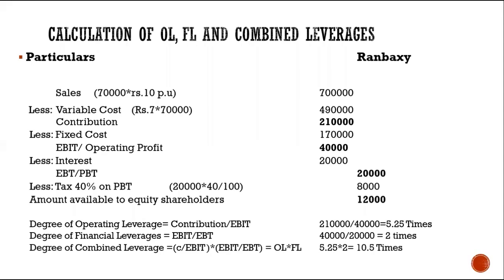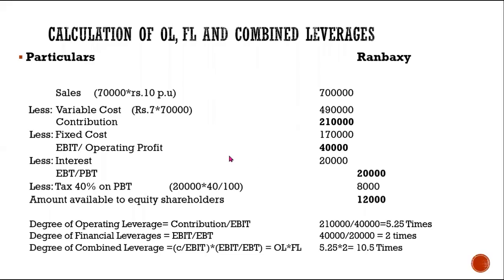So instead of 50,000 units, if you take 60,000 units as production, how will it affect your total EPS, your financial leverage and the combined leverage? That is what is being asked in the question. So let us quickly try to solve this question.